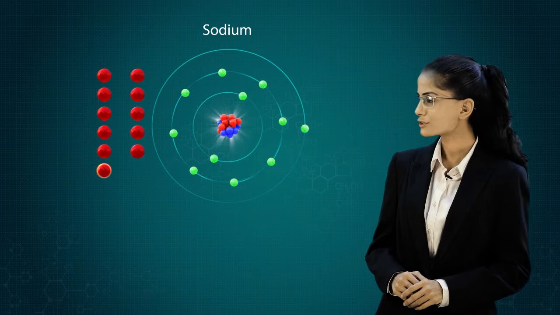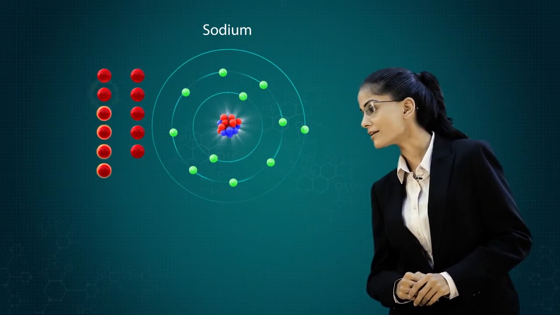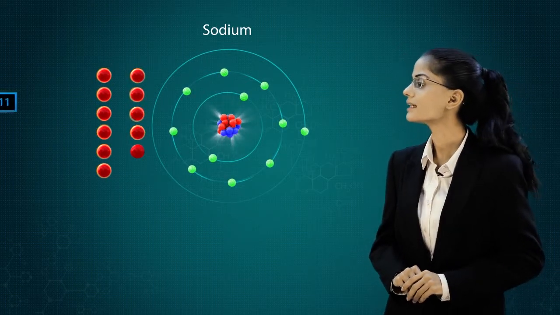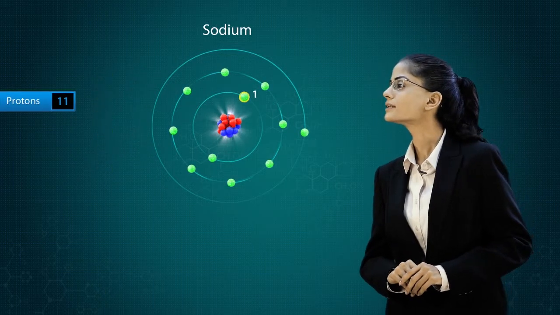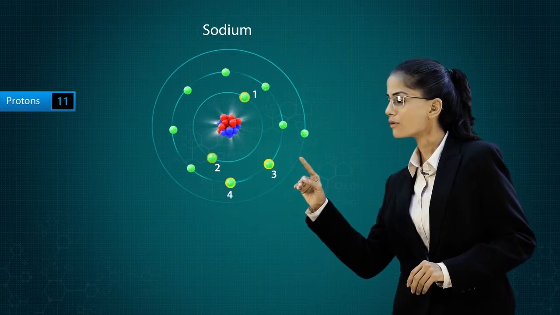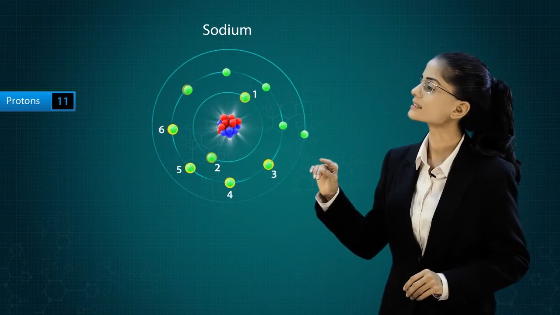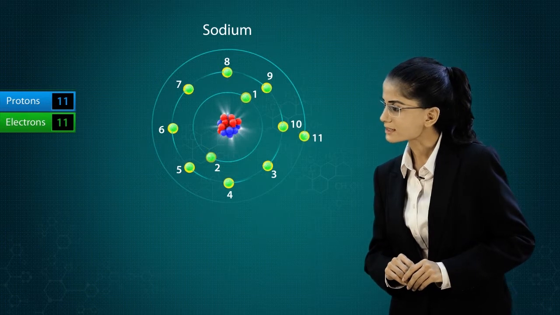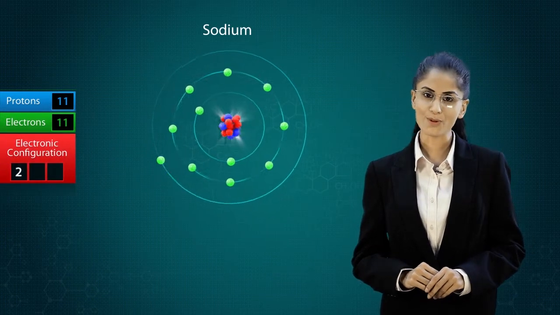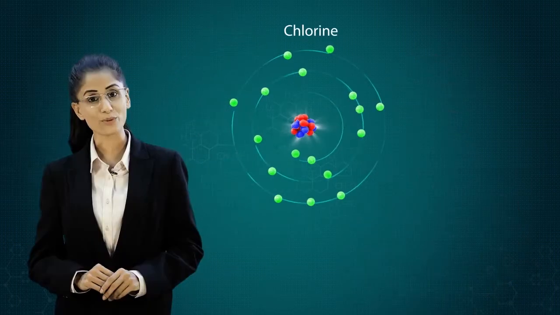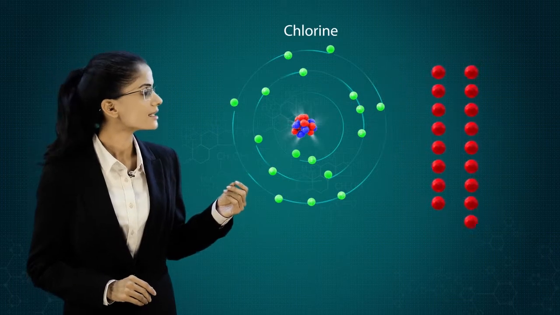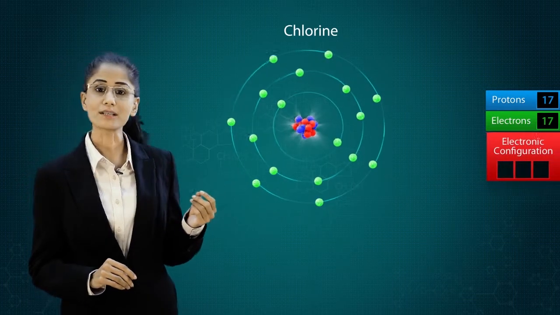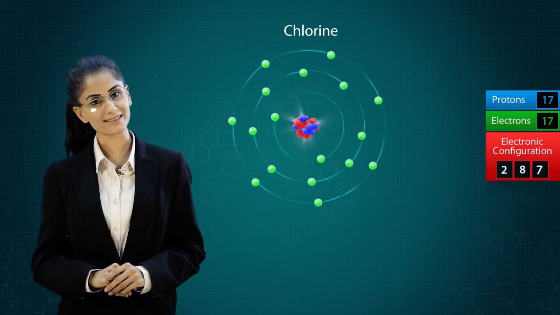Sodium atom has 11 protons, 11 electrons, and an electronic configuration of 2, 8, 1 in its neutral state, whereas neutral chlorine has 17 protons, 17 electrons, and an electronic configuration of 2, 8, 7.